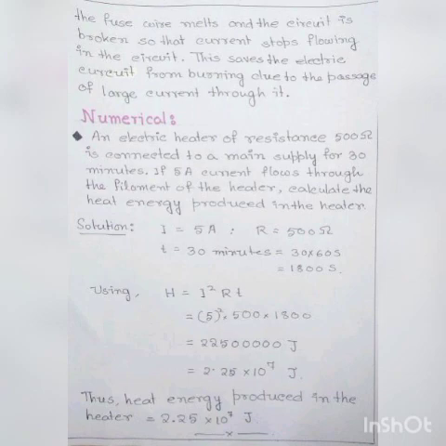Now using H equals I square RT, just substitute the values of I, R and T. We will get 2.25 into 10 to the power 7 joule. Thus, heat energy produced in the heater is 2.25 into 10 to the power 7 joule.